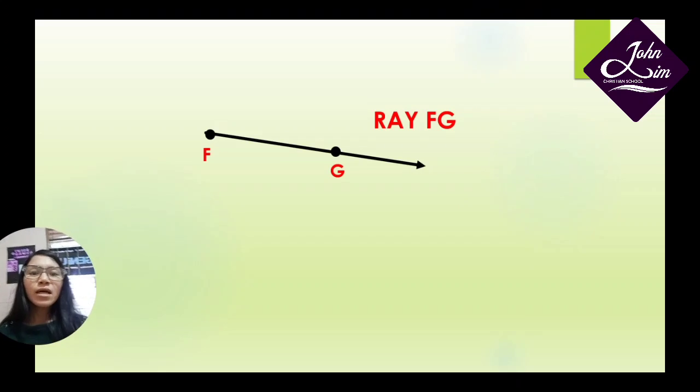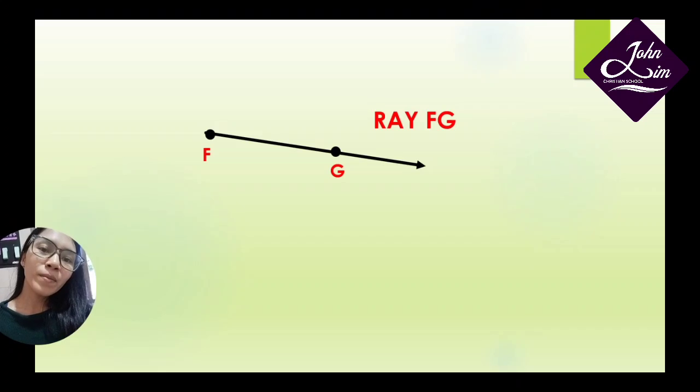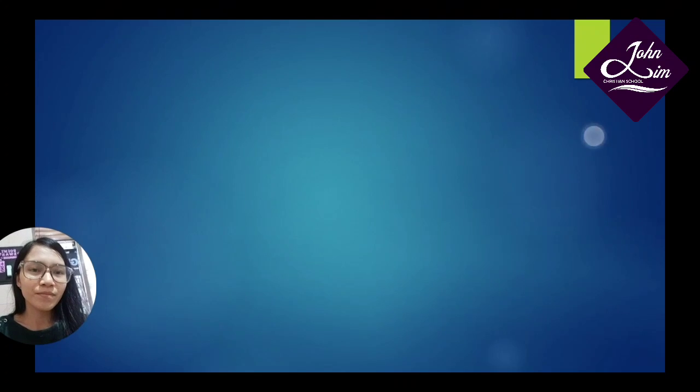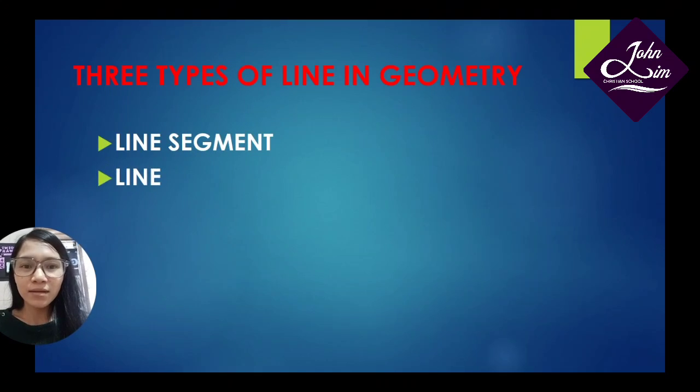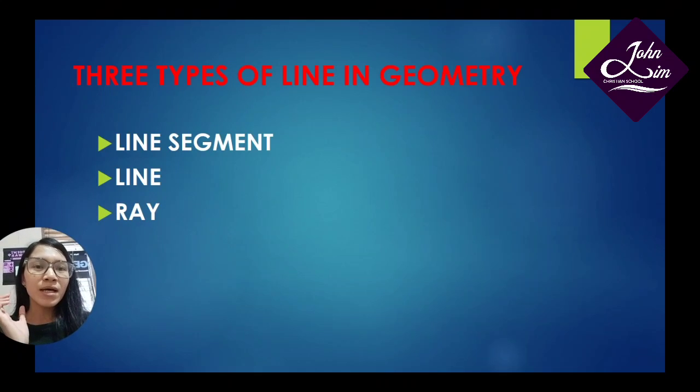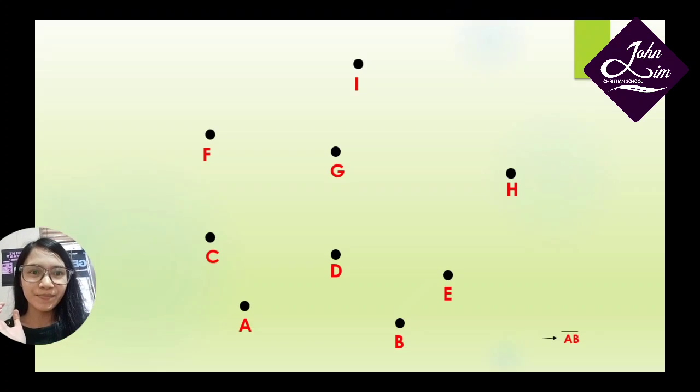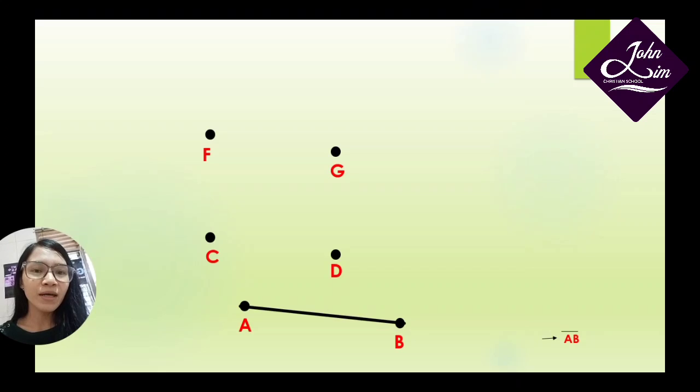Now you know about the 3 types of line in geometry. They are line segment, line, and ray. So now we flash back to the 3 types of line in geometry. The first, we have line segment AB.